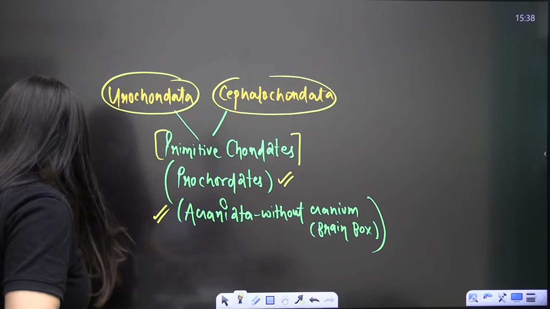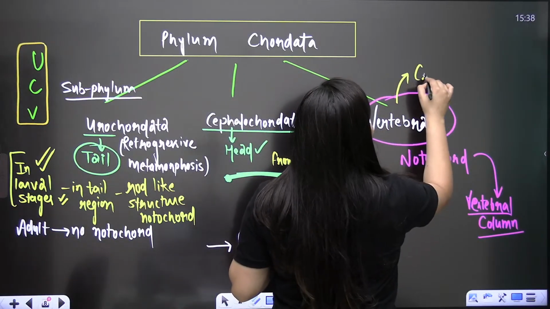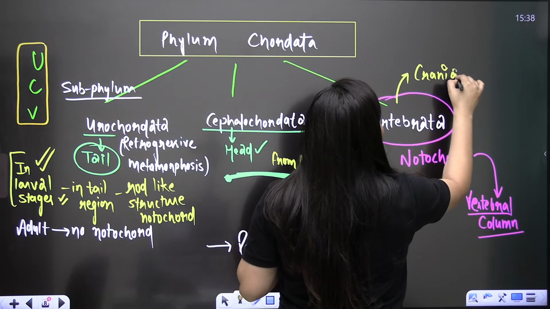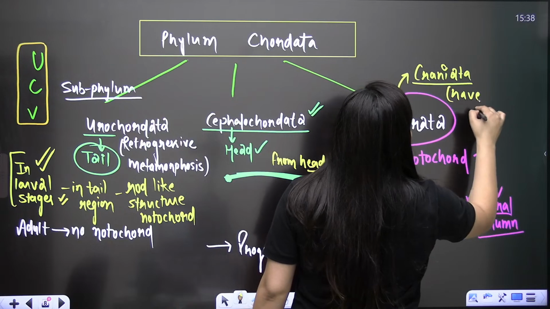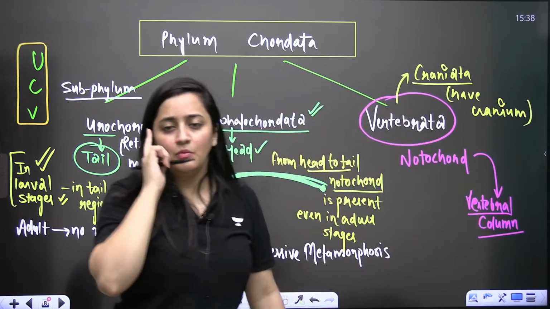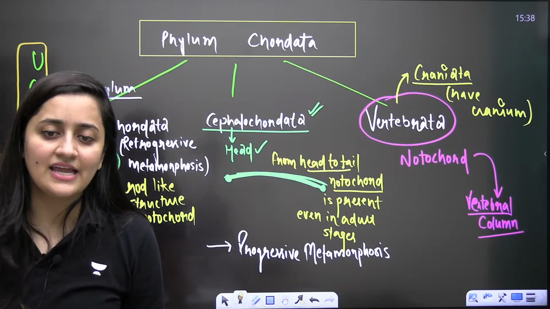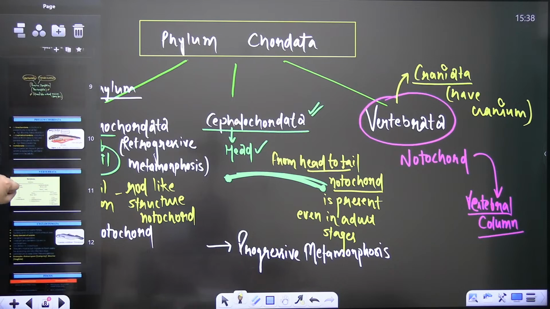And Vertebrata are also known as craniata. They are the advanced chordates. They will have a cranium, the brain box. It will protect our delicate brain. Any doubt here?